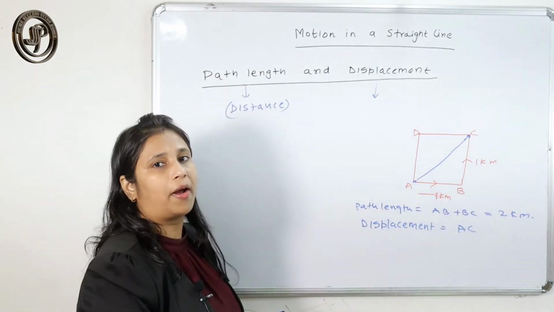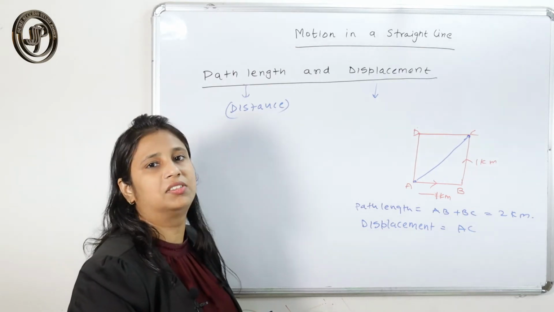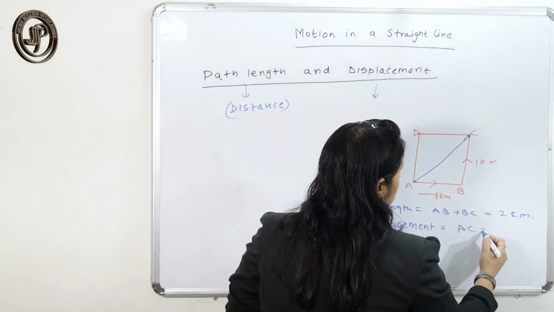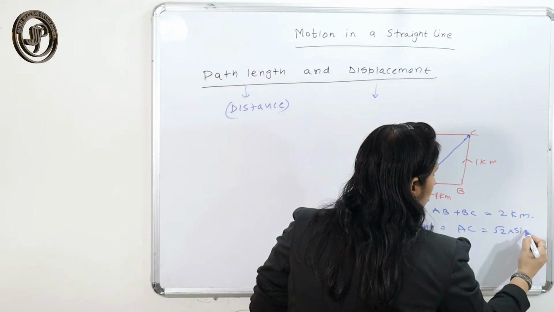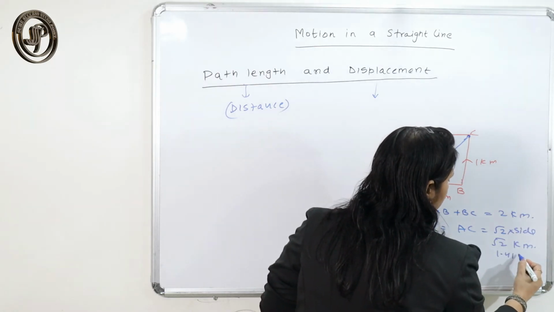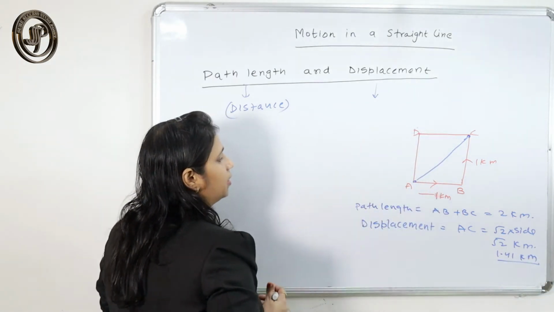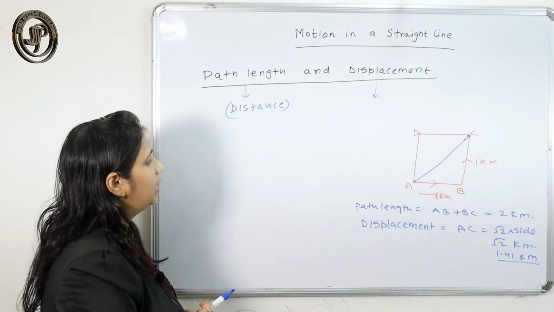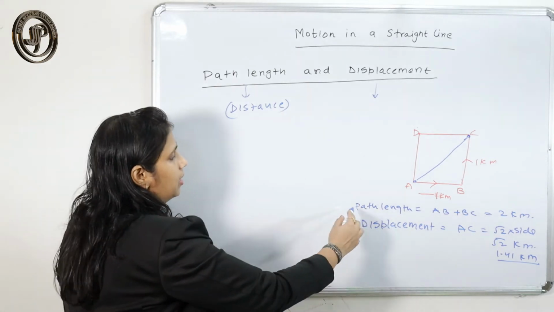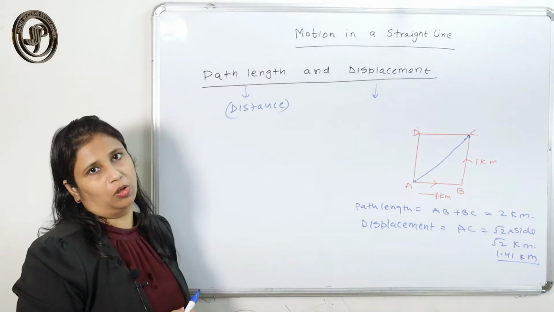And how can you find the displacement AC here? You know that AC is the diagonal of the square, which is equal to root 2 into side. So that is root 2 kilometer or 1.41 kilometer. That is the displacement covered by the particle in this case, and the path length or the distance covered by the particle is 2 kilometers.